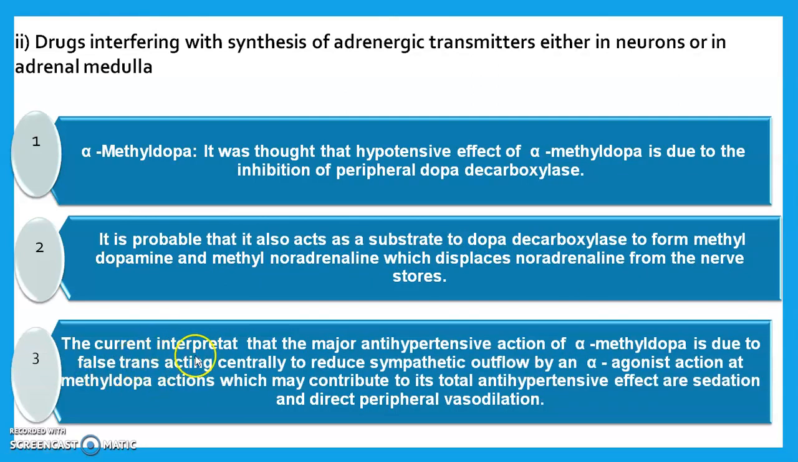Then the current interpretation is that the major antihypertensive action of alpha-methyldopa is due to the false transmitter acting centrally to reduce the sympathetic outflow through alpha-agonistic action. Other actions of methyldopa, which may contribute to its total antihypertensive effect, are sedation and direct peripheral vasodilation.